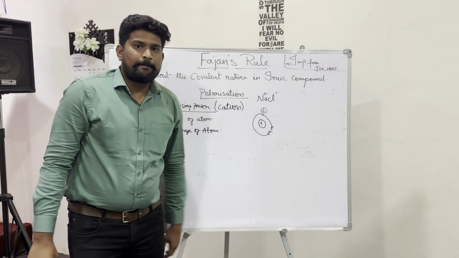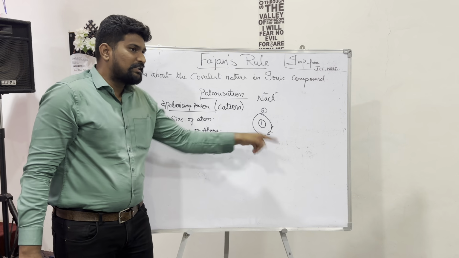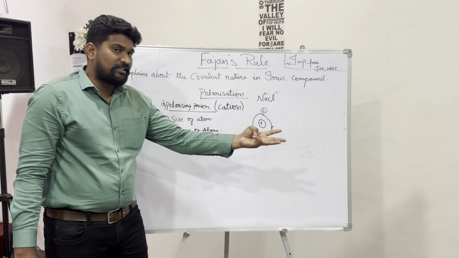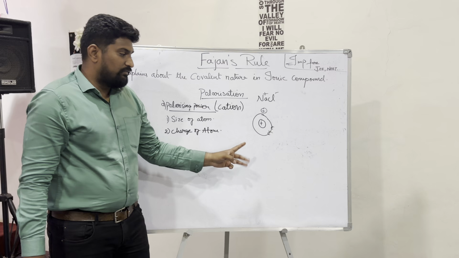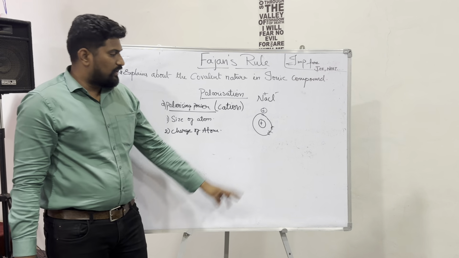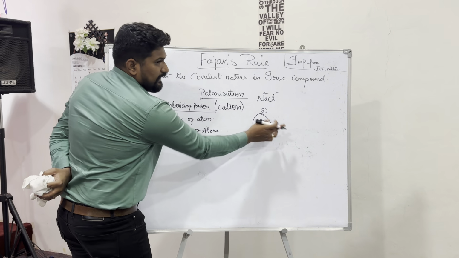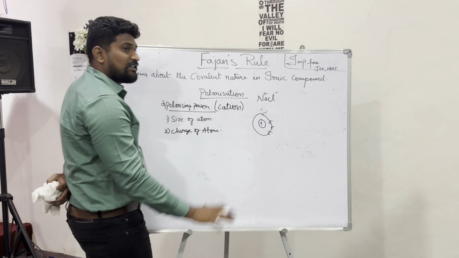To summarize, if we compare the force of attraction between the nucleus and the electrons, with 3 electrons versus 2 electrons, the force of attraction is more with 2 electrons, because there are fewer electrons. Before the plus charge, the force of attraction between nucleus and electrons is less.